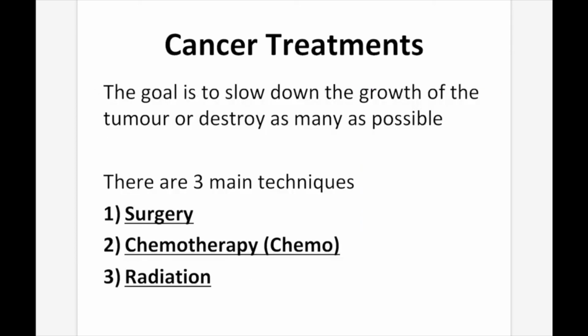Cancer treatments. So once cancer has been identified, we need to treat it. The goal of any cancer treatment is to slow down the growth of the tumor or destroy as much of it as possible. There are three main techniques for this: surgery, chemotherapy, and radiation.